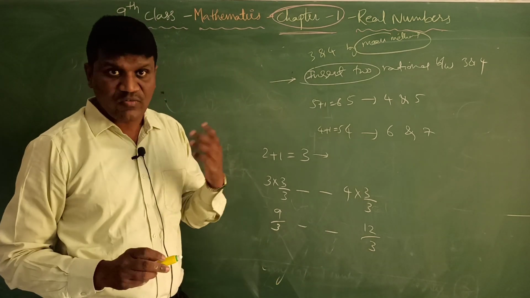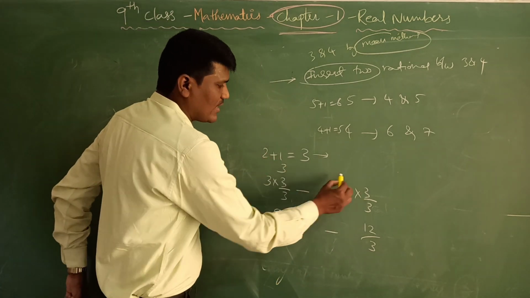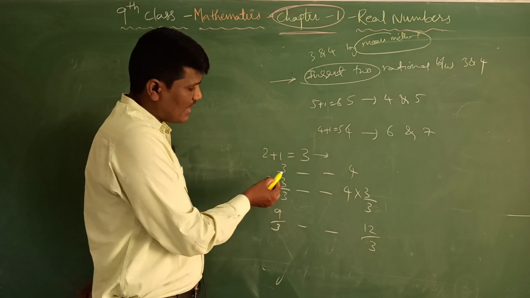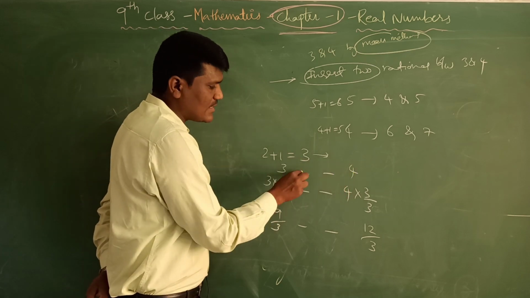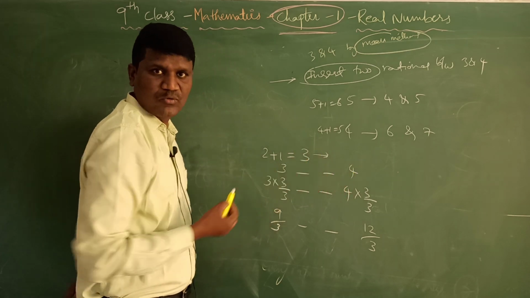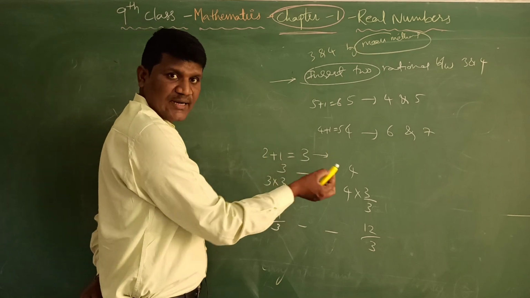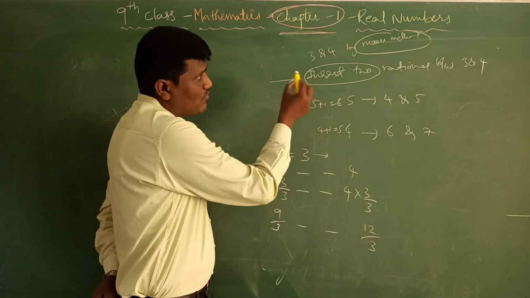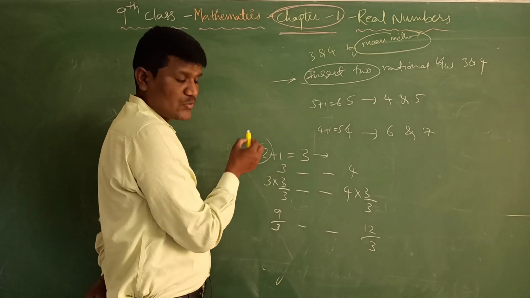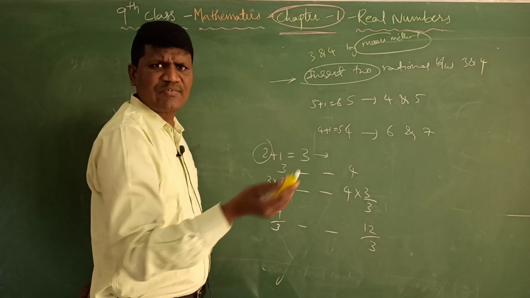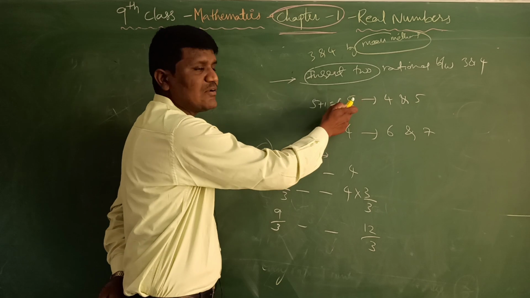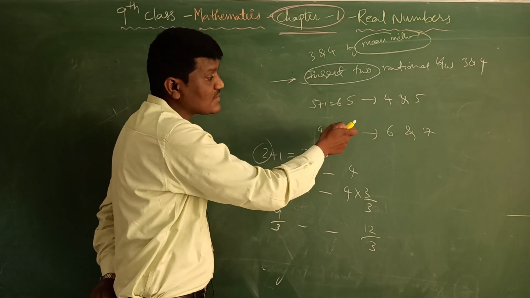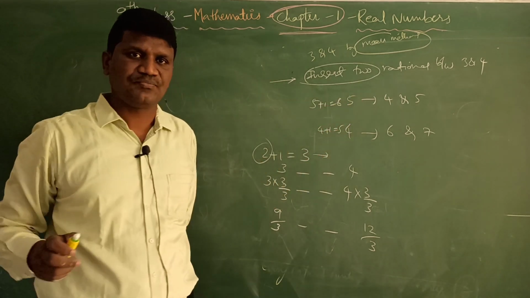Understanding what I am doing? I am having 3 and 4 here. I need to insert 2 numbers between 3 and 4. For that, I am taking 2 plus 1, whatever the number is given. If they ask us to insert 5, you take 6. If they ask us 4, you take 5.